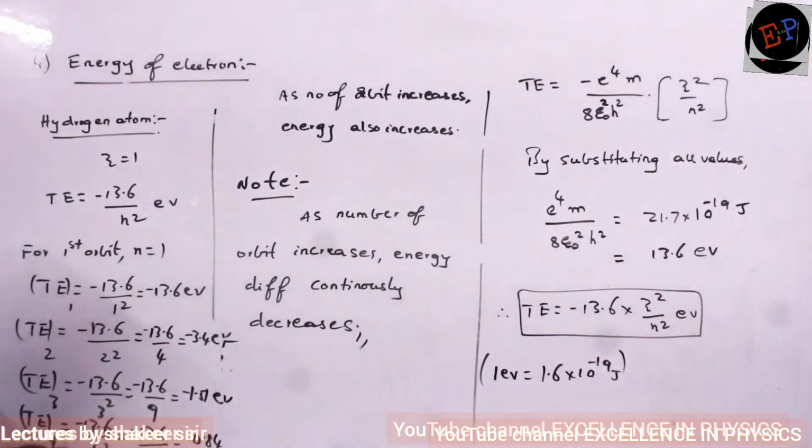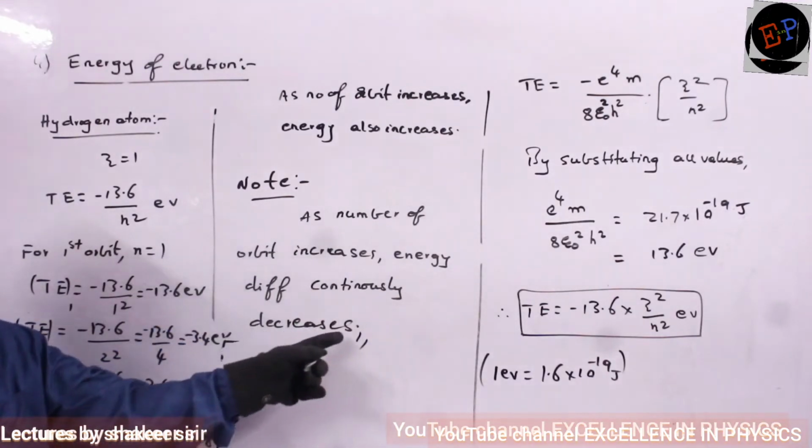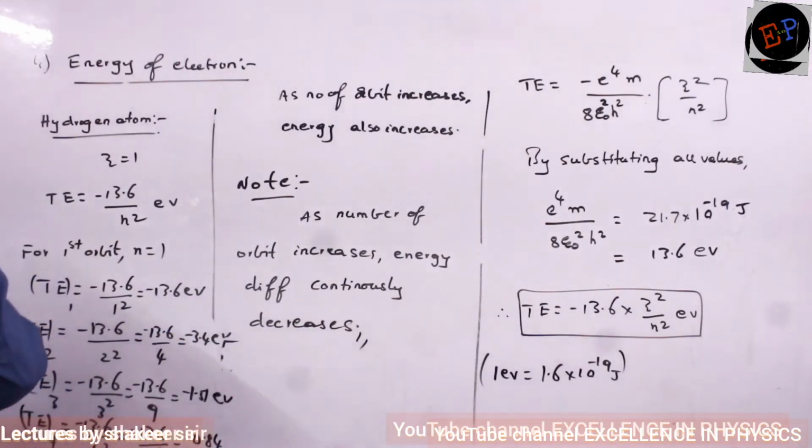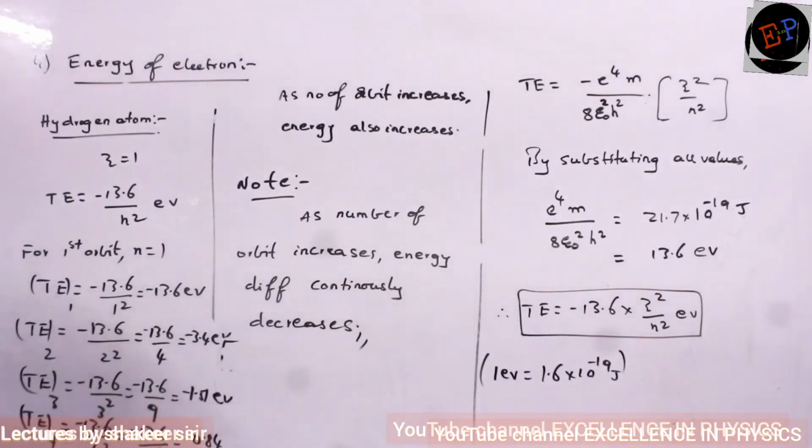Similarly, if you take energy difference between fourth orbit and fifth orbit, it will be still very less. So therefore, what we understand, as number of orbit increases, energy difference continuously decreases. Only energy difference between first orbit and the second orbit is very large.